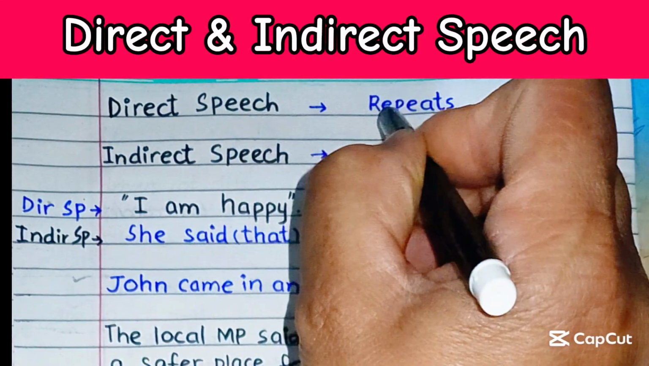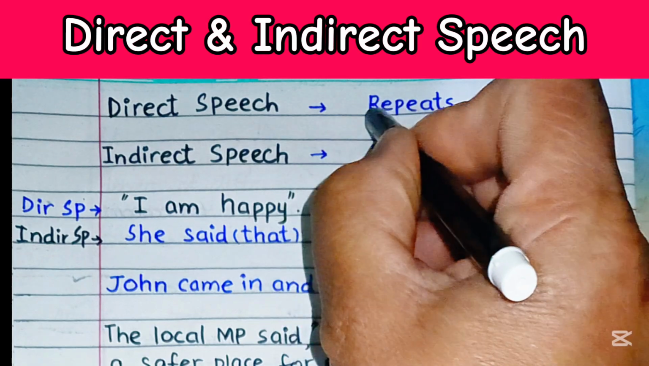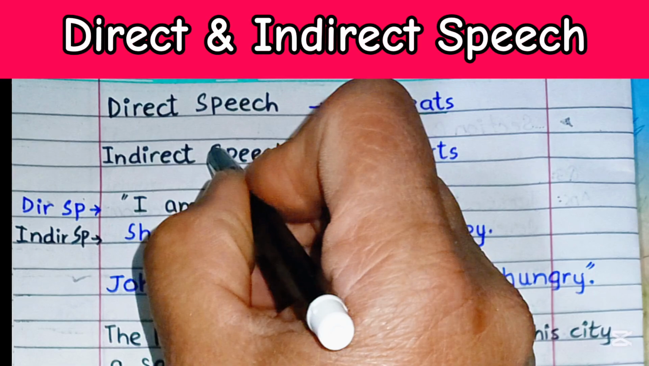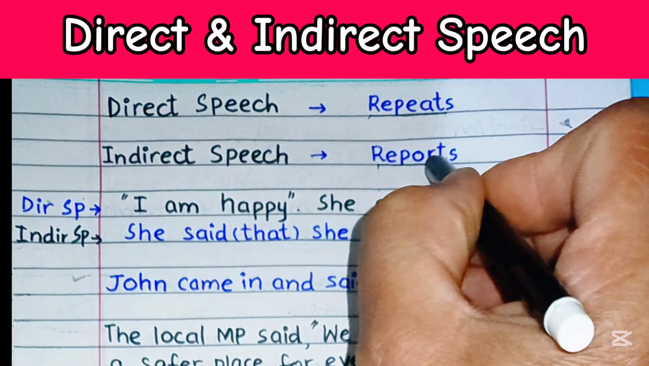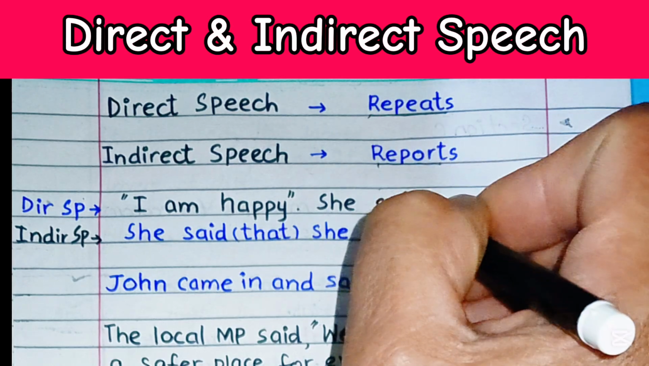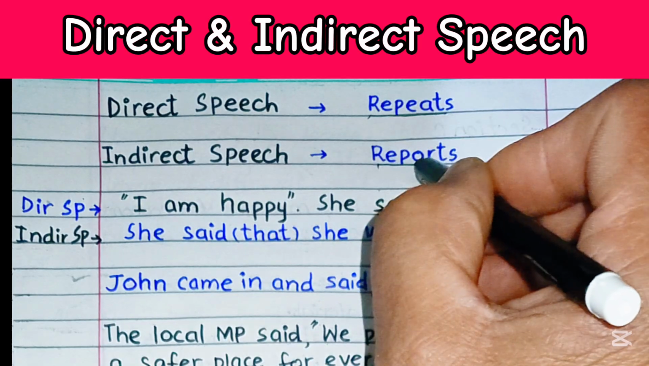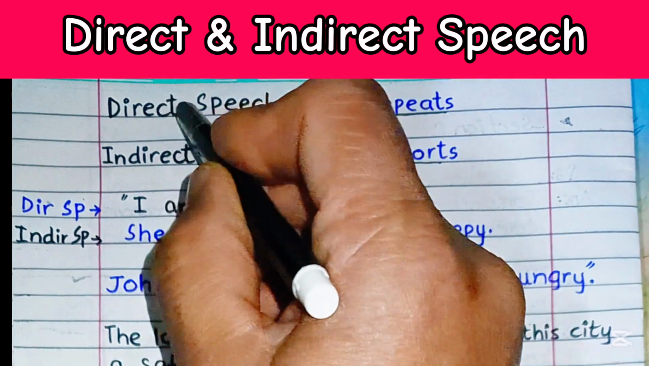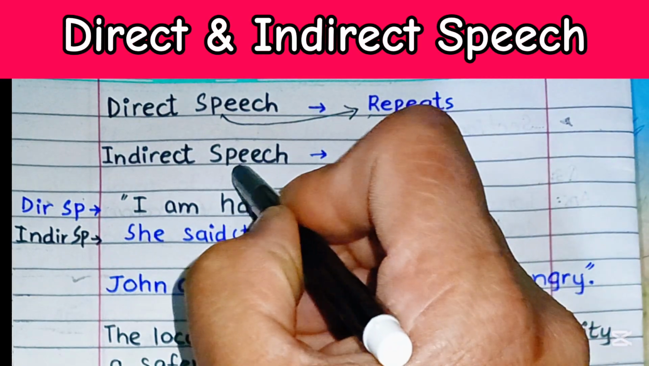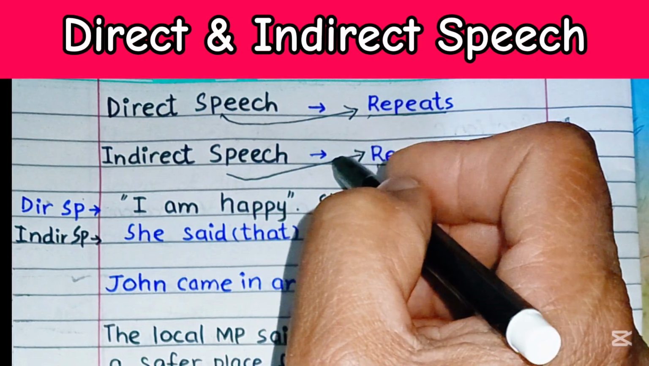Direct speech repeats what someone has said, while indirect speech reports what someone has said. So it is the difference between repeats and reports. Direct speech is always going to repeat something, whereas indirect speech is always going to report something.